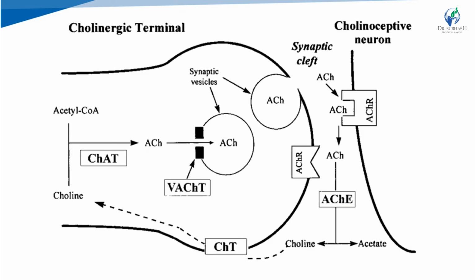After giving action, acetylcholine is hydrolyzed with the help of the enzyme acetylcholinesterase and results in acetate and choline, and then this choline is taken up by the choline transporter mechanism, and see here, it goes further to the new cycle of biosynthesis of acetylcholine. So this is the neurochemistry of acetylcholine, and we have seen how it is biosynthesized, then stored, then released, and gives action, its metabolism and reuptake of choline. Thank you.